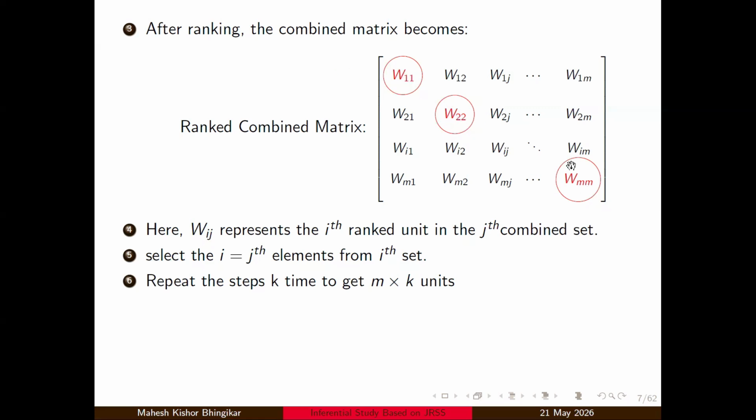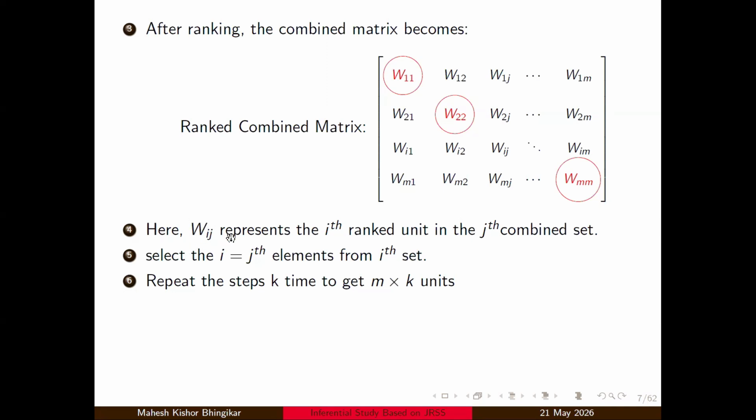I repeat this sampling scheme K times. So I have M observations, because it is an M cross M matrix with M diagonal elements, and I am repeating this K times. So in total we have MK units, and that is nothing but my sample size.